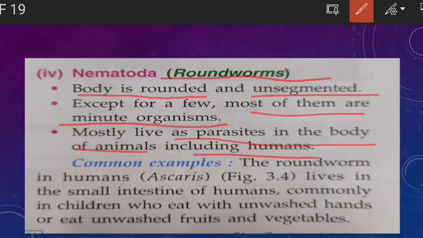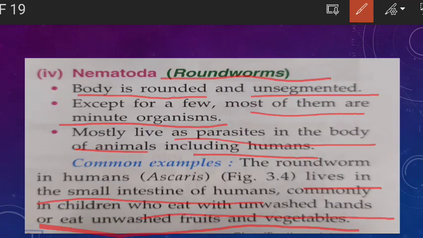And the common examples of the nematoda are what? The roundworm in humans, that is called the Ascaris. And it lives where? It lives in the small intestine of humans, and commonly in children who eat with unwashed hands or eat unwashed fruits and vegetables. And that is why your parents must have developed this habit to wash your hands before eating. And whenever you eat fruits and vegetables, what you should do? You should wash it properly.